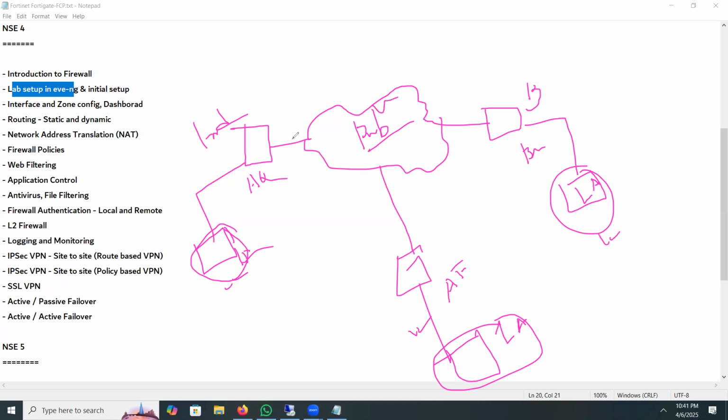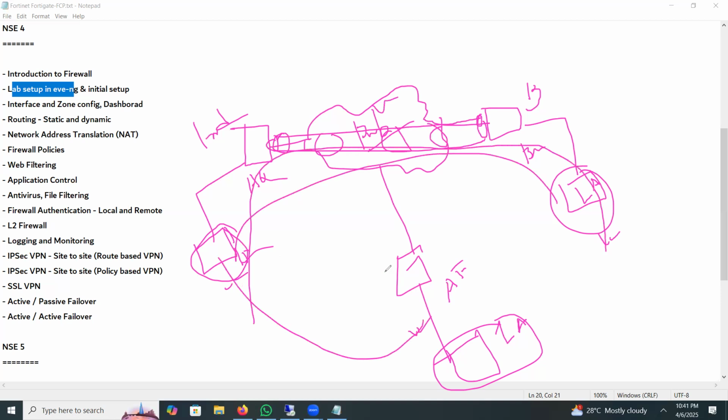So what can we do? We can create a tunnel via the IPsec protocol. And using the tunnel, if we send information and communicate from LAN to LAN, then there will be no chance to leak your data or information. Okay, so this is actually the site-to-site VPN.